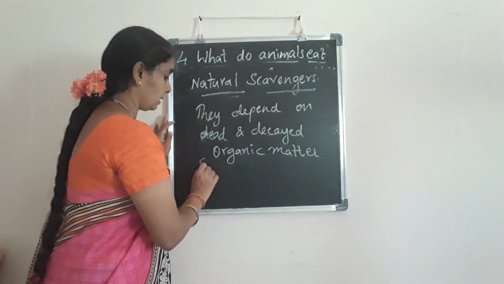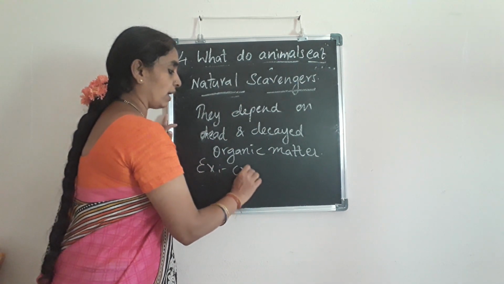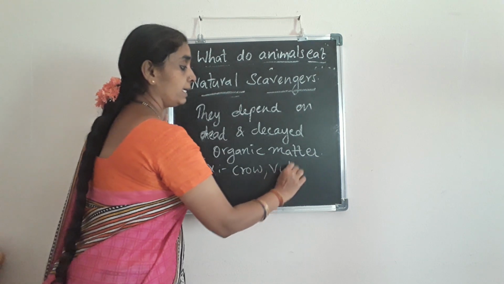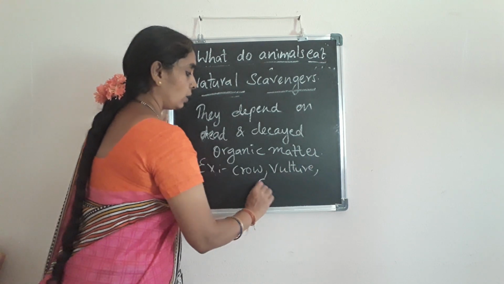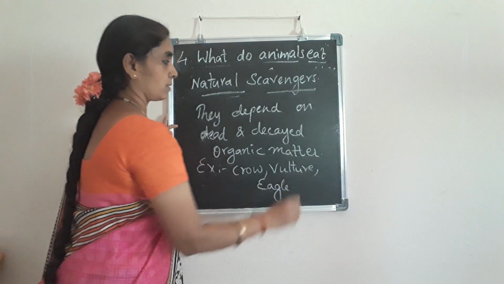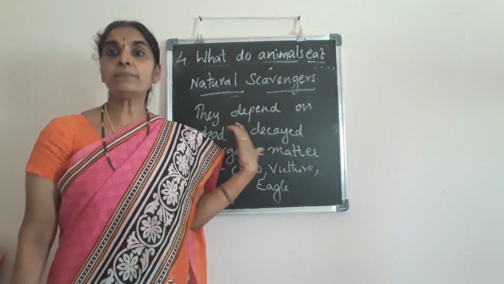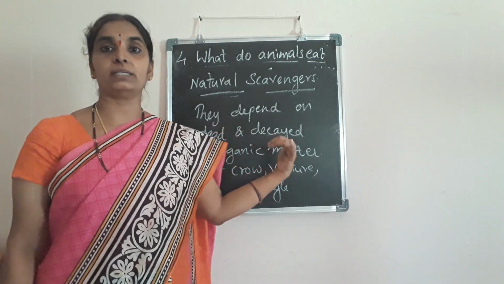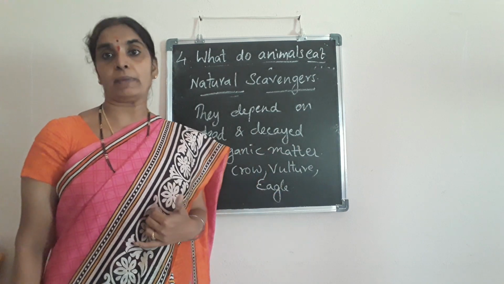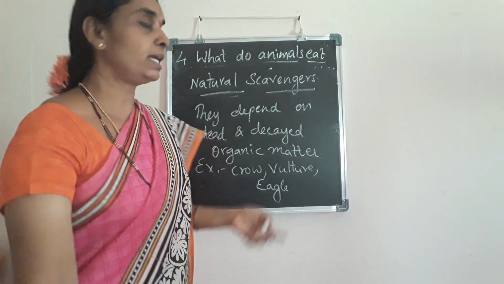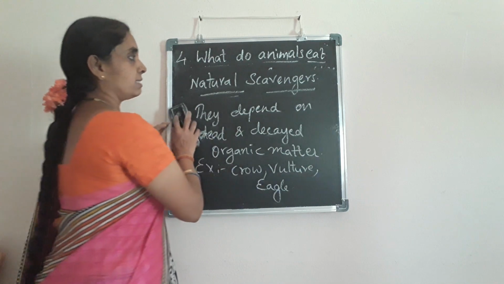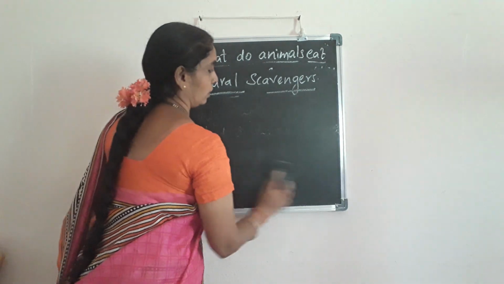For example, crow, vulture, eagle. These are natural scavengers because they clean up the environment by depending upon dead and decayed organic matter. Is it clear?